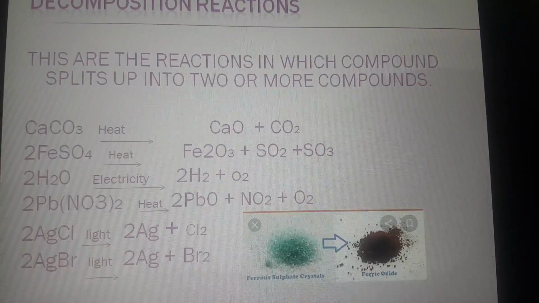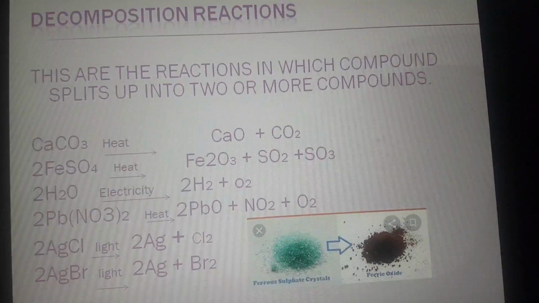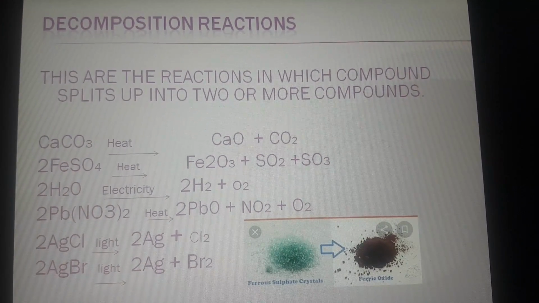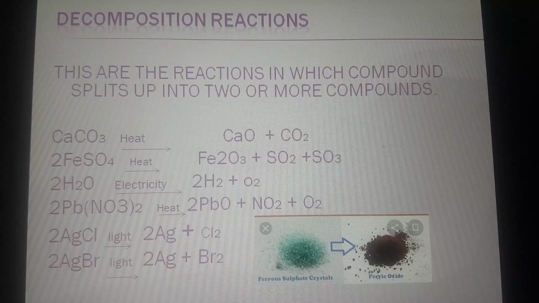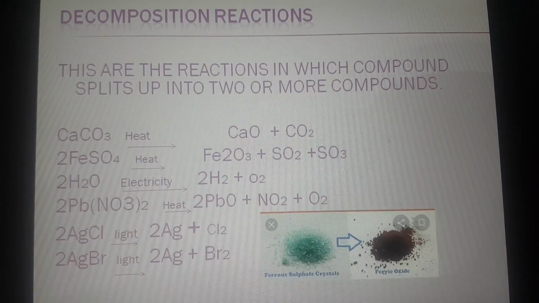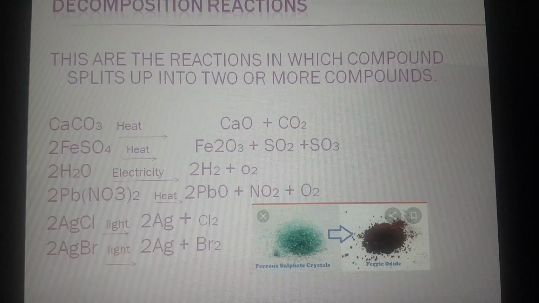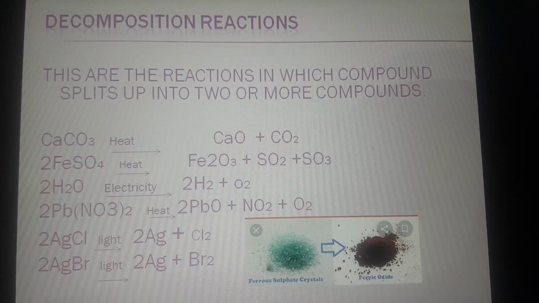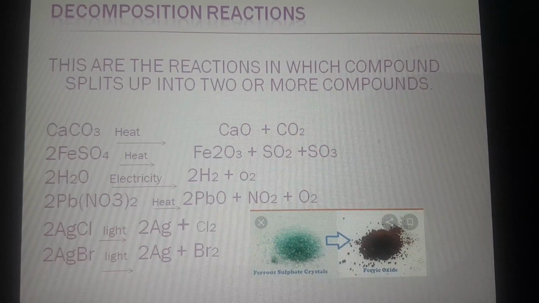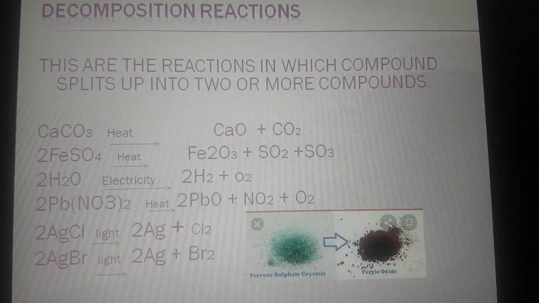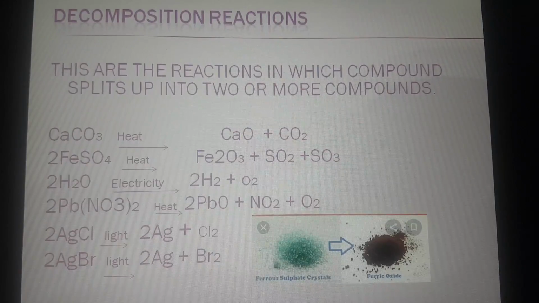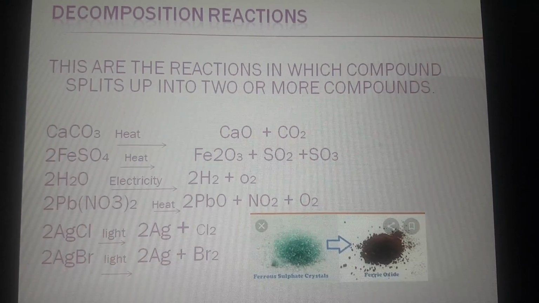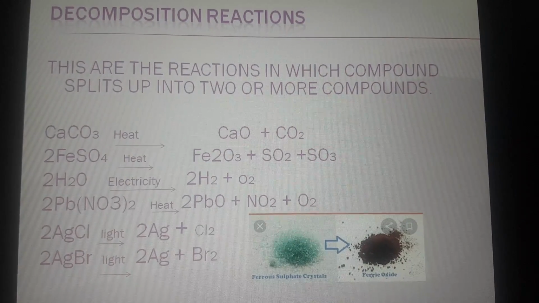Calcium carbonate, that is CaCO3, on the walls. This layer of calcium carbonate is formed after 2 to 3 days, and it gives a shiny finish to the walls. The formula of marble is also CaCO3, that is calcium carbonate. Also the formula of limestone is CaCO3, along with chalk.